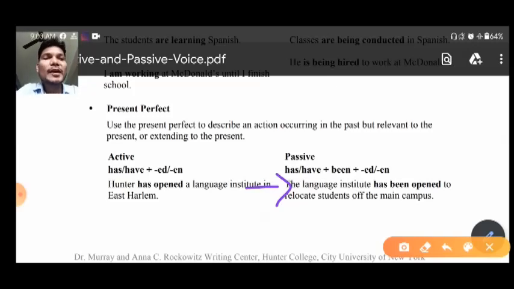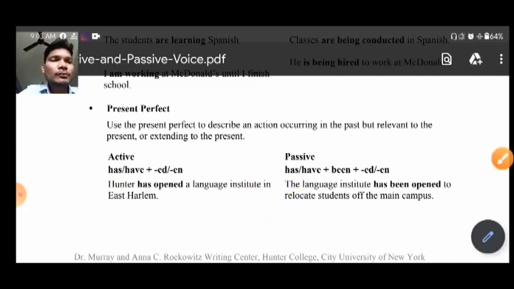So this is how you can make any sentence for present perfect tense. And for more sentences you can refer to our old worksheets in which we have already discussed so many sentences. But this is just a kind of revision in which you can get a proper idea about the structure of both tenses as well as active voice and passive voice.